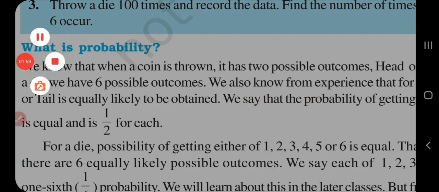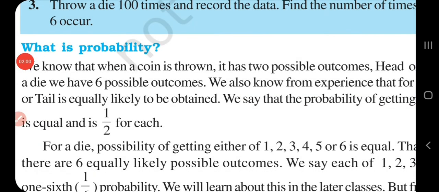One more thing you have to know: the probability of an event lies between 0 and 1. The probability of an impossible event is 0 and the probability of a certain event is 1. So the maximum probability of an event is 1 and the minimum is 0.